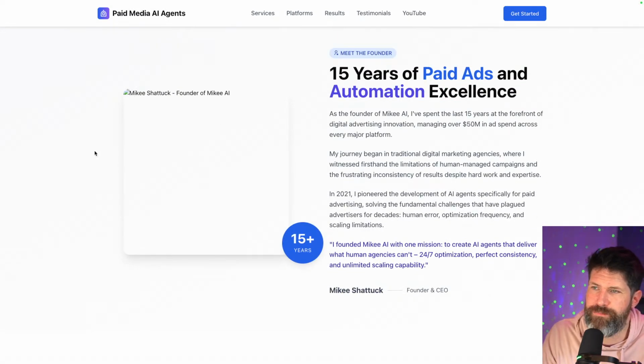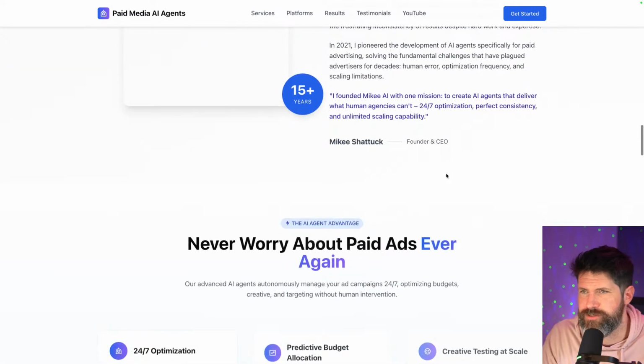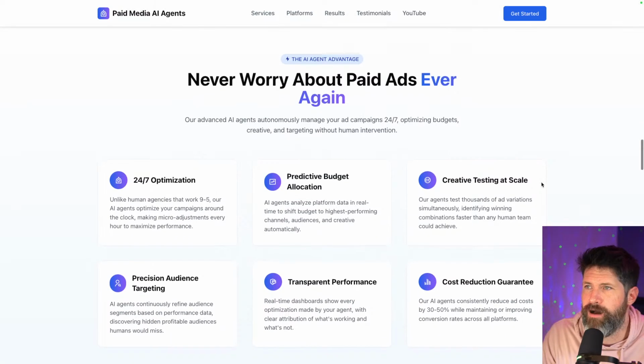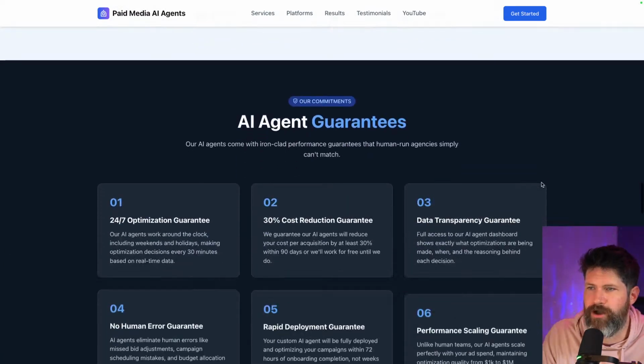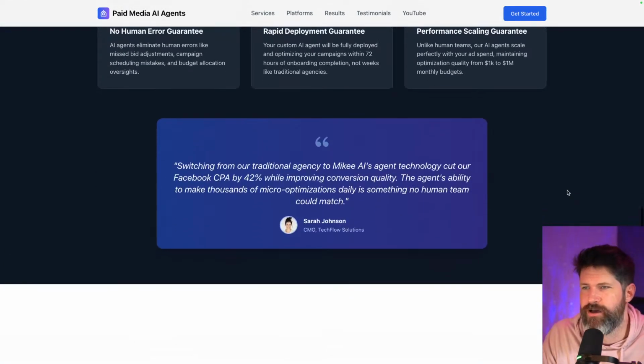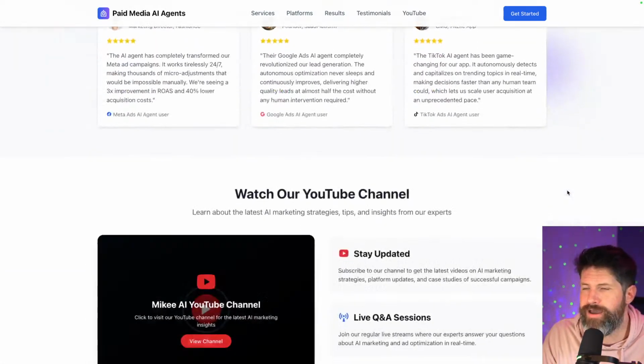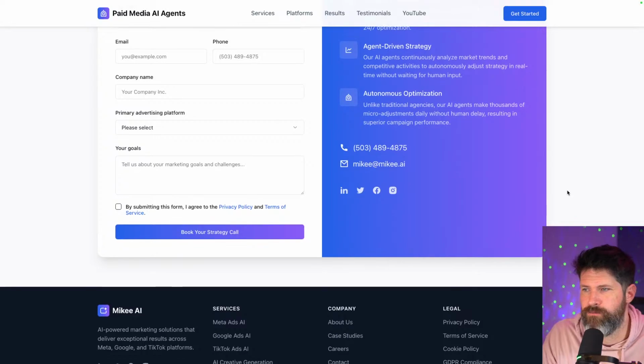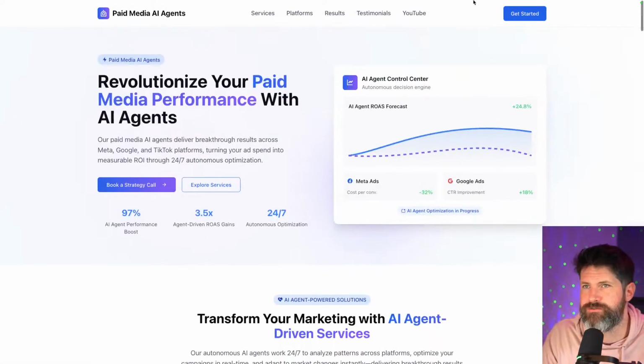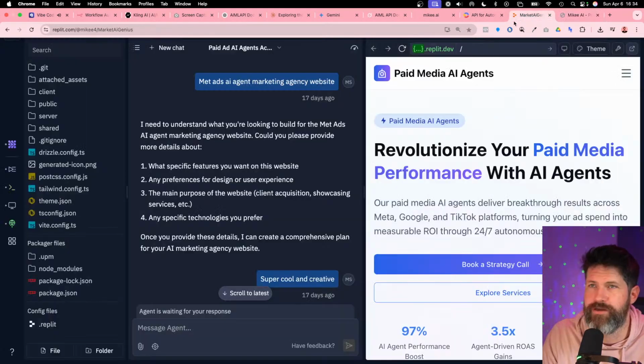I kept trying to get it to put my picture here. Couldn't put my picture there yet, but we'll get there. It really did incredible, it all built out in front of me. It had a bunch of other stuff in here, so I got it to take it away, but I was blown away. If you guys have not used that, check it out.